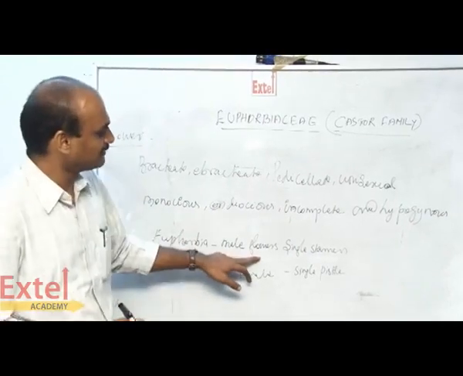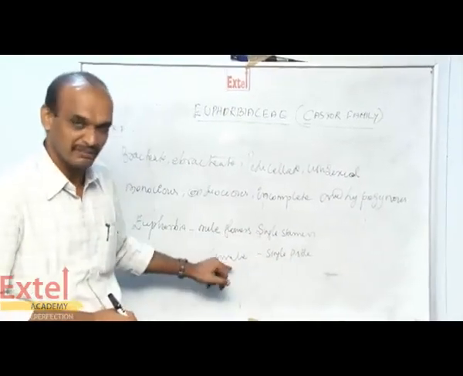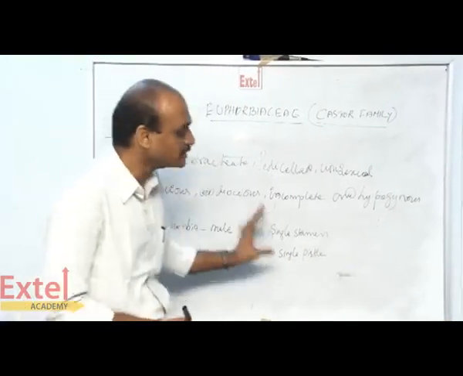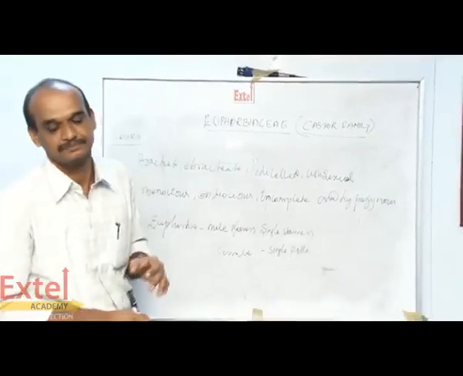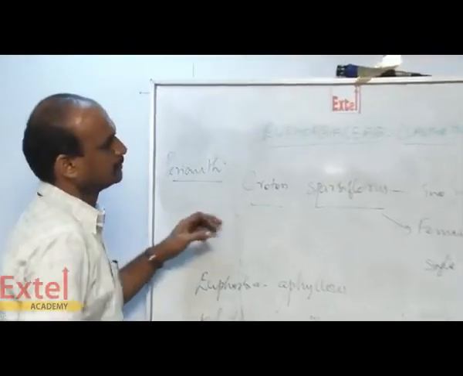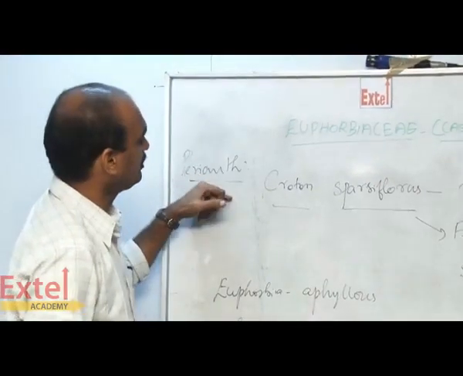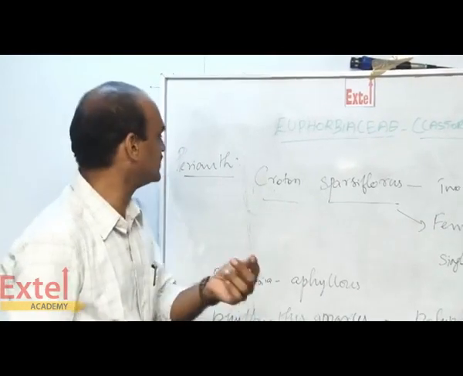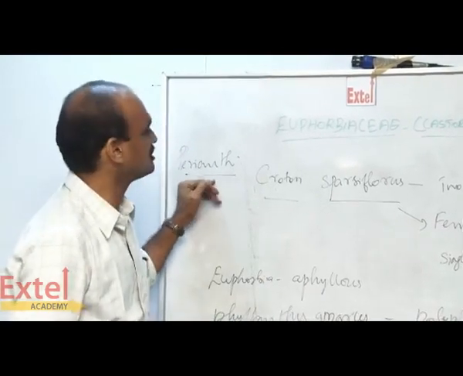In Euphorbia, male flowers are single stamen, the female flowers are single pistil. So this is called as a unisexual. In Euphorbiaceae, perianth, because we are not having the calyx and corolla, it is integrated together, green in color, and is called as a perianth.